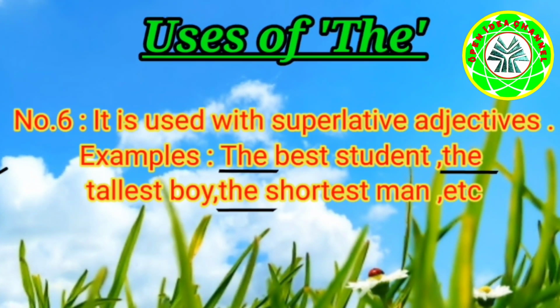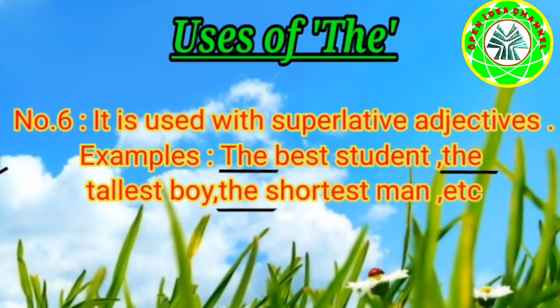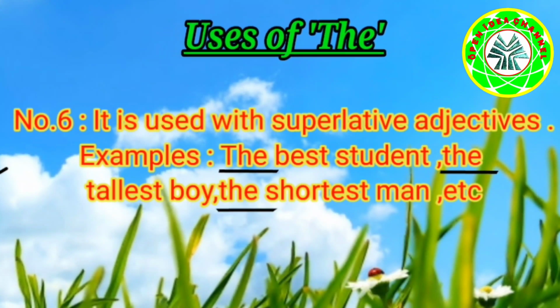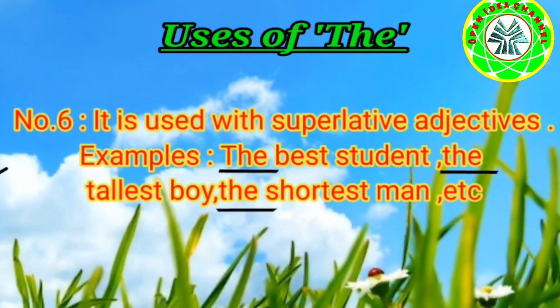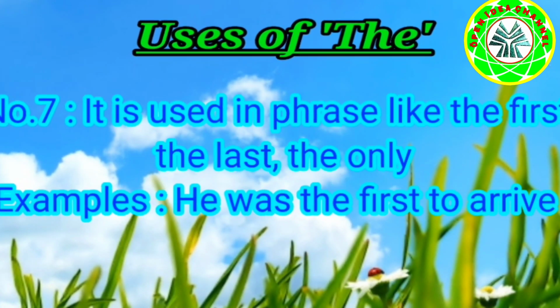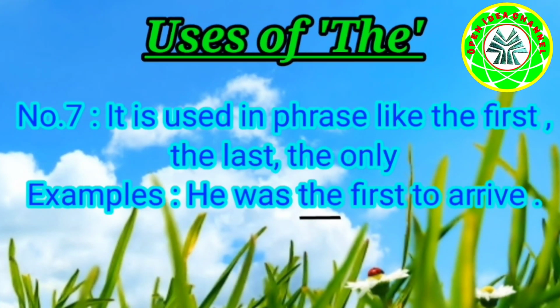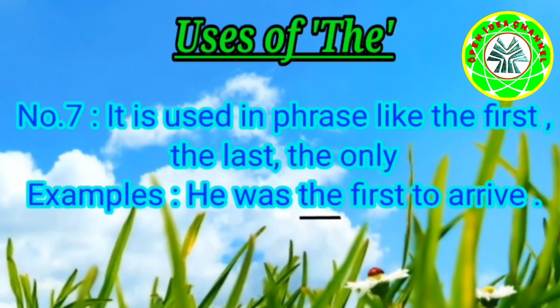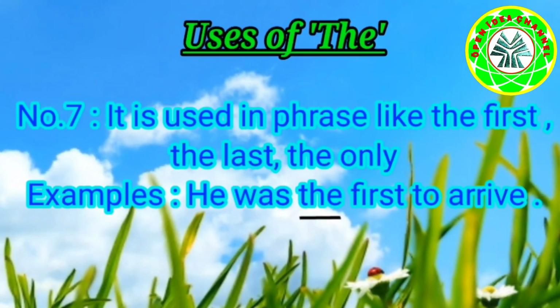Number 6. It is used with superlative adjectives. Example: the best student, the tallest boy, the shortest man, etc. Number 7. It is used in phrases like the first, the last, the only. Example: he was the first to arrive.